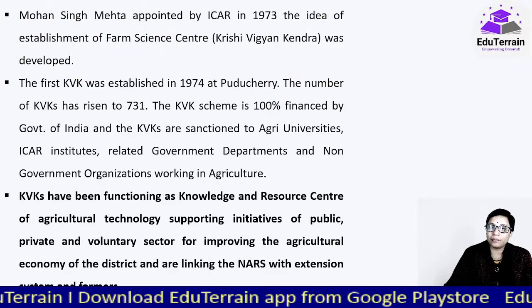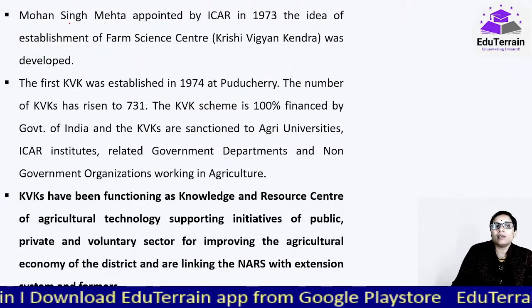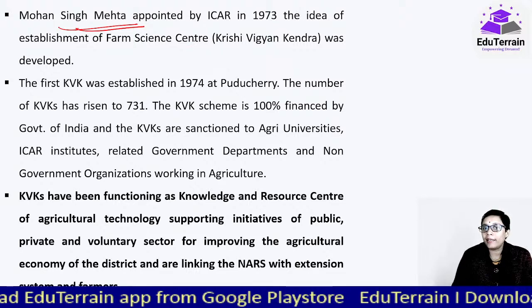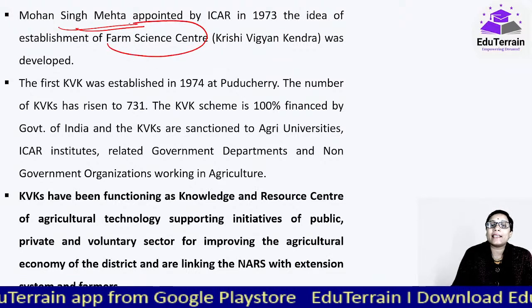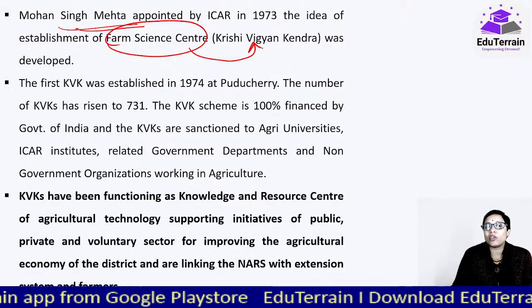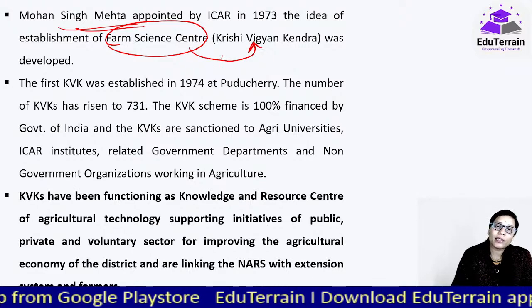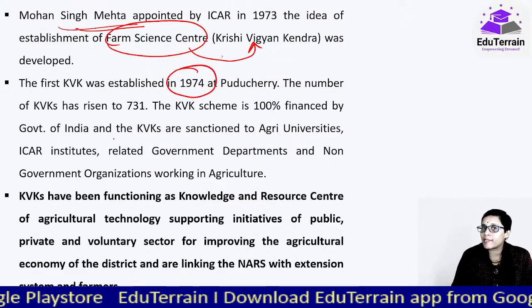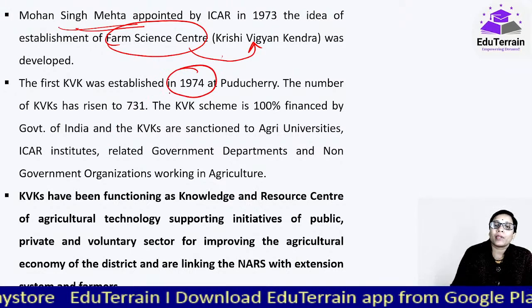And KVKs, Mohan Singh Mehta committee is the one that has suggested the idea of farm science centers, that is Krishi Vigyan Kendras. Based on that, the first KVK was established in 1974, in Puducherry.